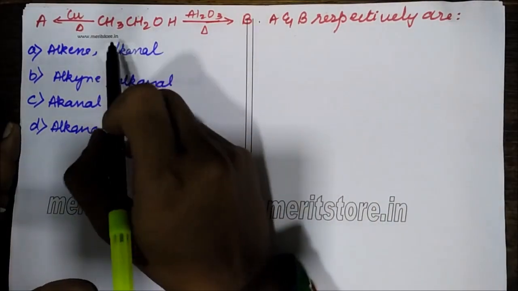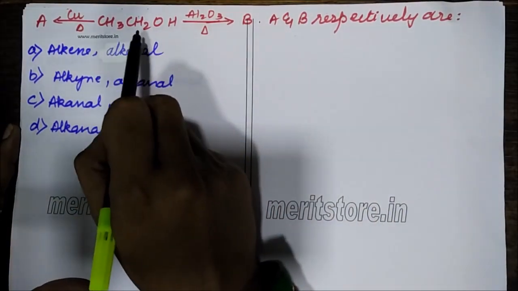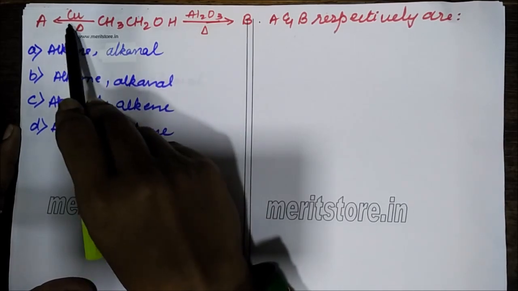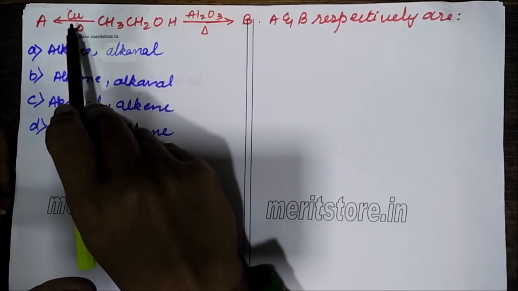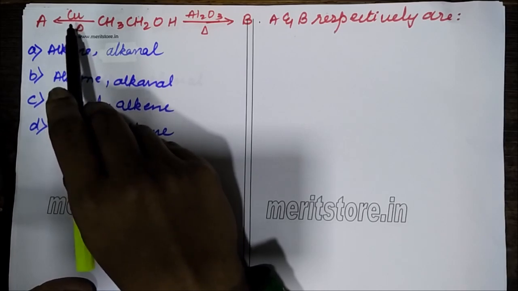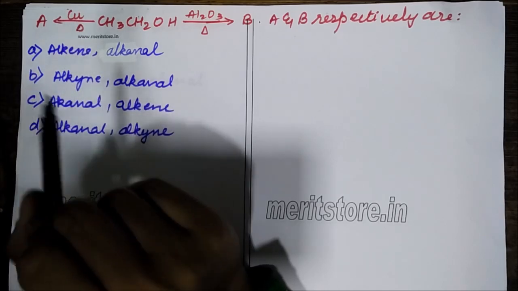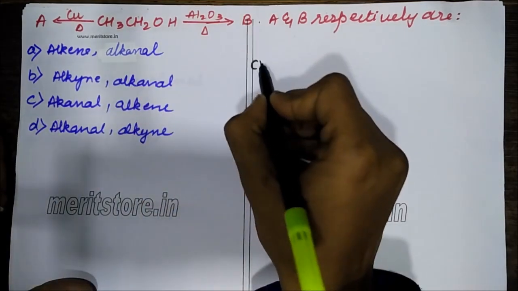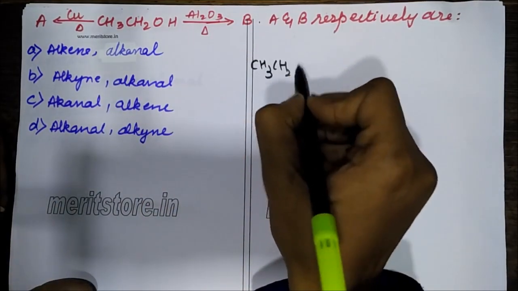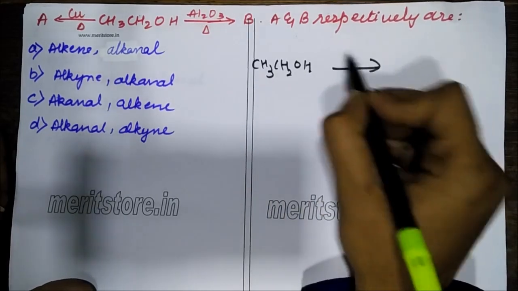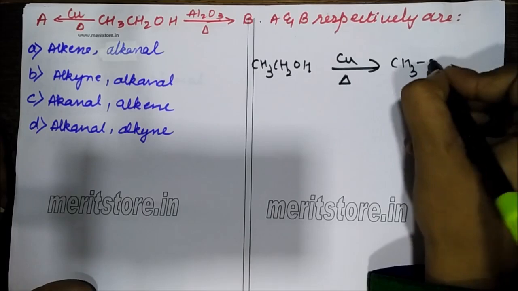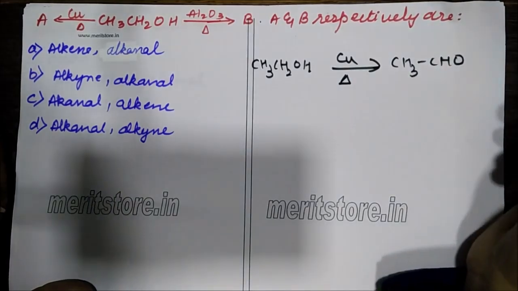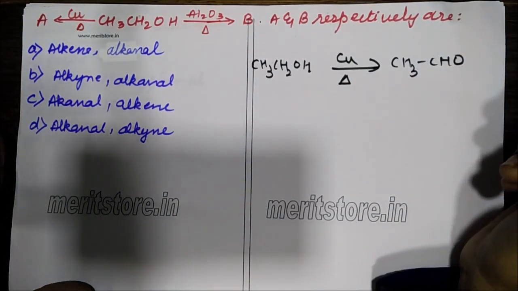So the compound given is ethyl alcohol. Ethyl alcohol, when it is heated in the presence of copper, will undergo oxidation to form aldehyde. So CH3CH2OH, when it is reacting with copper and heat is there, will form CH3CHO. Acetaldehyde will be formed.